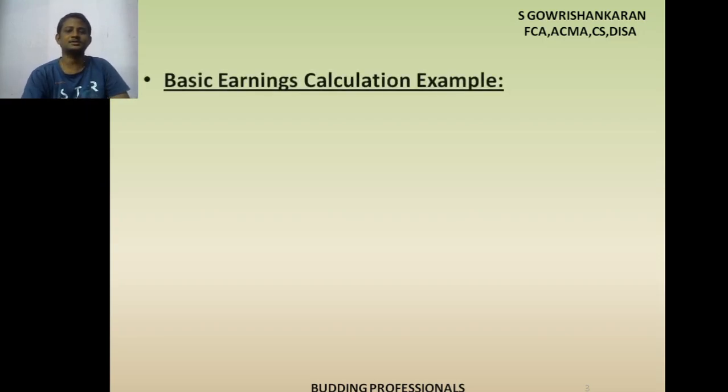So the next thing is basic earnings calculation example. Just a small example for basic earnings. So why are we directly discussing the formula? Because we have to calculate earning per share. That is the objective of this standard actually. We have to identify what is earning per share. That is why I directly went for explaining the formula. Okay.